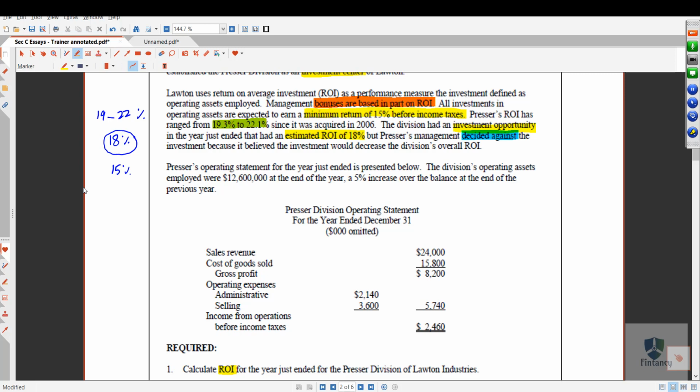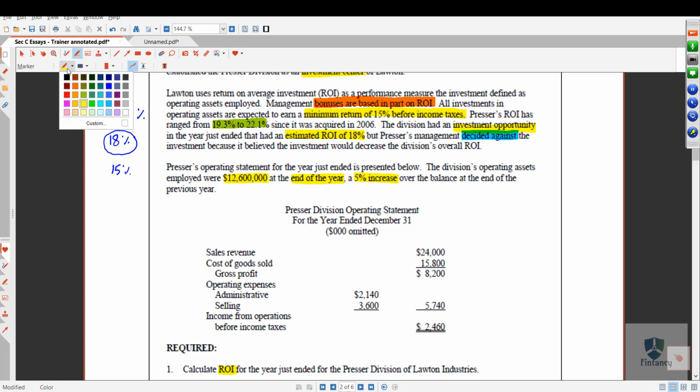So my friends, now let us move ahead to the next paragraph. Pressure's operating statement for the year just ended is presented below. The division's operating assets employed were 12.6 million at the end of the year, at the rate of 5% increase. Why are they telling you the balance at the end of the year? Remember, because in my discussion I told you you have to take the average.